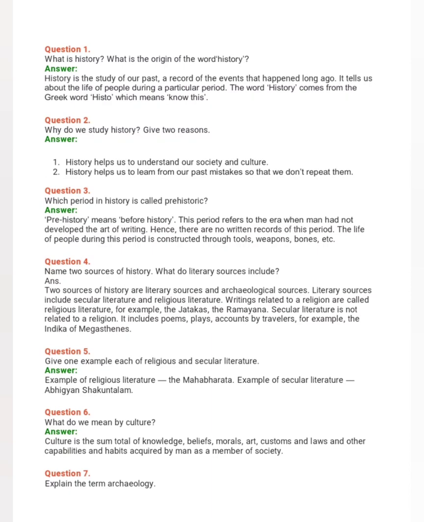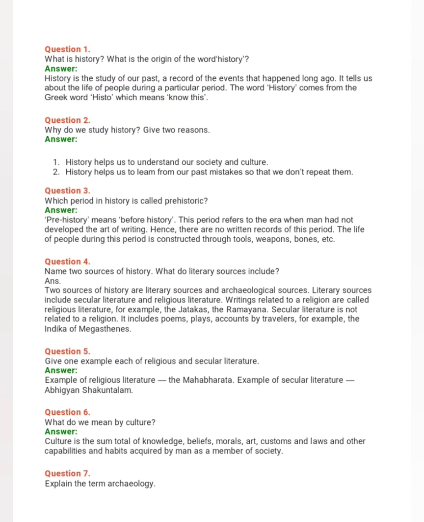Question 3. Which period in history is called prehistoric? Answer. Prehistory means before history. This period refers to the era when man had not developed the art of writing. Hence, there are no written records of this period. The life of people during this period is constructed through tools, weapons, bones, etc.